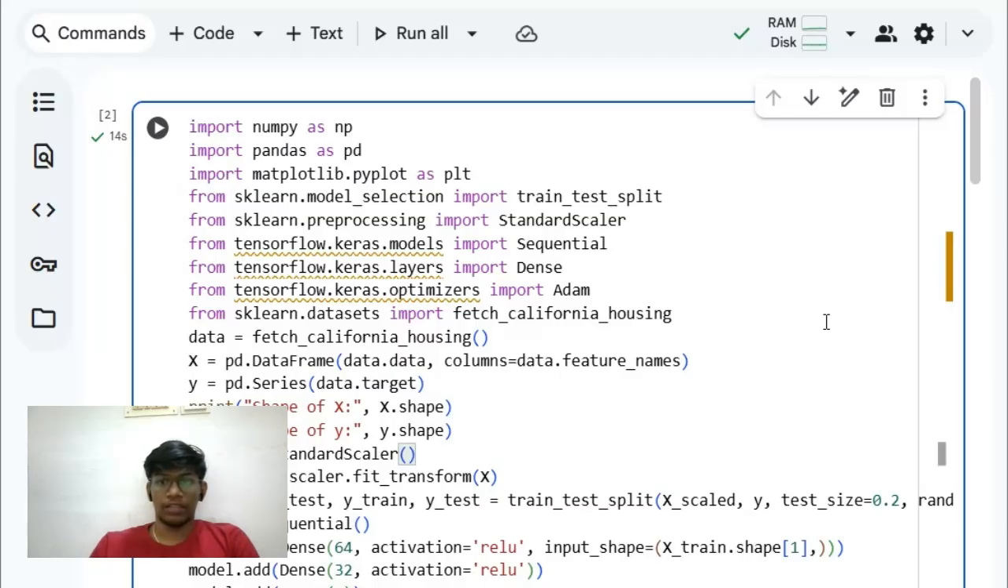Today I am going to explain my Python code that uses a neural network for predicting house prices using the California housing dataset. In the first step, I import all necessary libraries: NumPy and Pandas for handling data and numerical operations, Matplotlib for visualizing training results, scikit-learn for splitting the dataset, scaling features and loading the dataset, and TensorFlow Keras for building and training the neural network model.